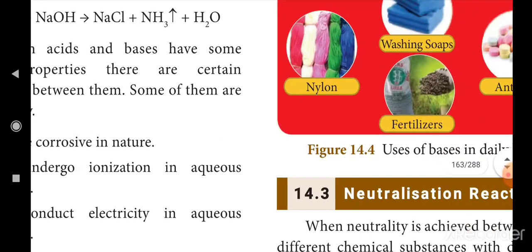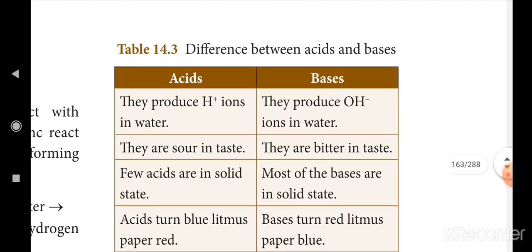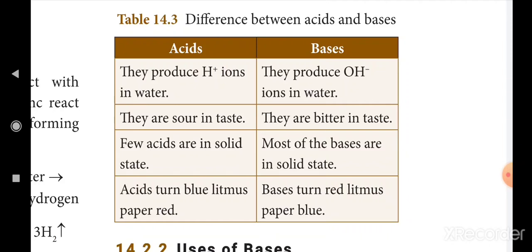The next, the difference between acids and bases we already learned. Again I repeat, they produce H plus ion, they produce OH minus ion in water. One has a sour taste, the other a bitter taste. Few acids are in solid state, most of the bases are solid. Acid turns blue litmus paper red, bases turn red litmus paper blue. Okay, this is the difference between acids and bases.